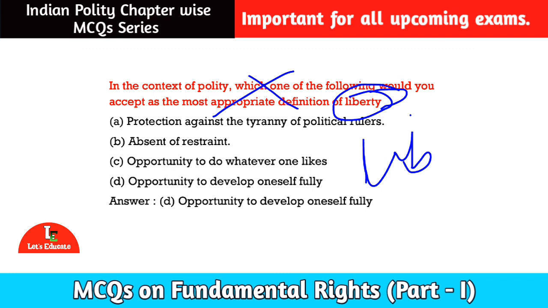Option number A, protection against the tyranny of political rulers. Option number B, absence of restraint. Option number C, opportunity to do whatever one likes. Option number D, opportunity to develop oneself fully. So among these, the correct option is option number D, opportunity to develop oneself fully.